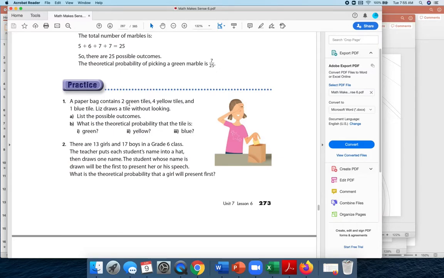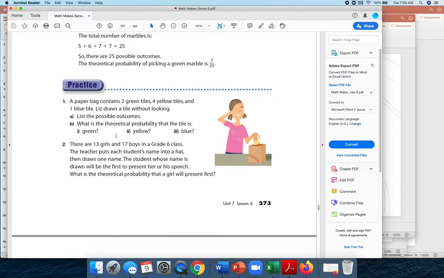So a paper bag contains 2 green tiles, 4 yellow tiles, and 1 blue tile. Liz draws a tile without looking. List the possible outcomes. Okay, so how many possible outcomes are there? Green, yellow, and blue. So there are 3 possible outcomes. What is the theoretical probability of selecting a tile that is green? Well, it would be 2 out of how many total outcomes are there?